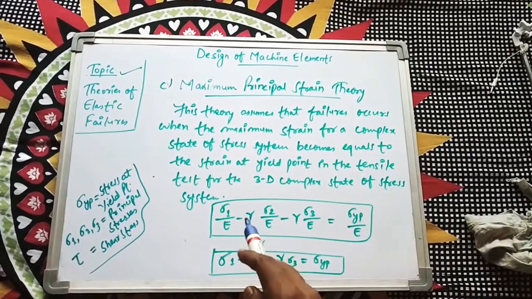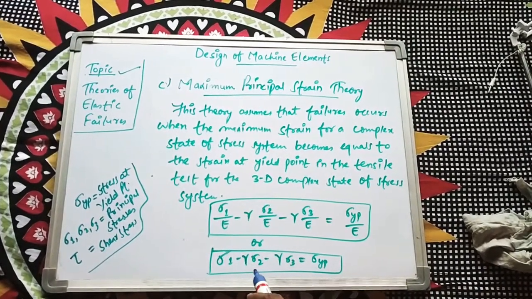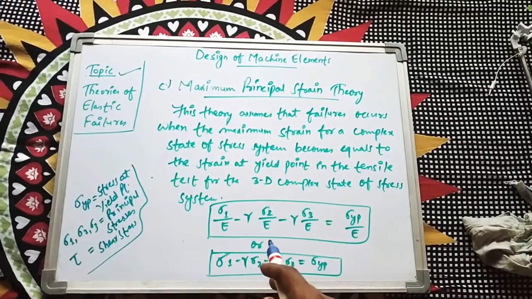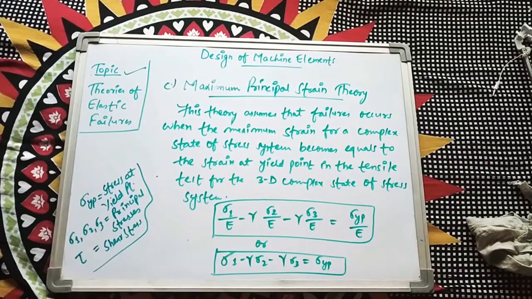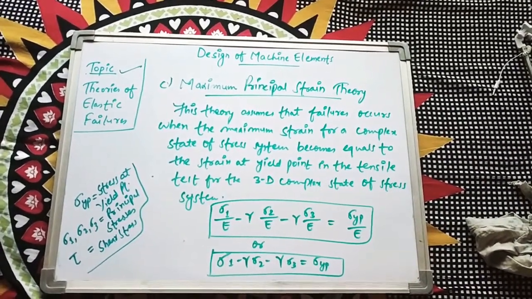So this can be rewritten as sigma 1 minus gamma into sigma 2 minus gamma into sigma 3 equals sigma yp. We cancel out Young's modulus from each term. So this is the statement for maximum principal strain theory. I hope you understand this.